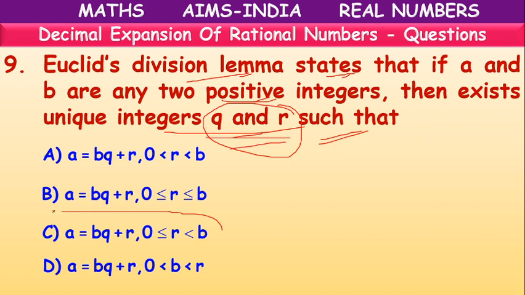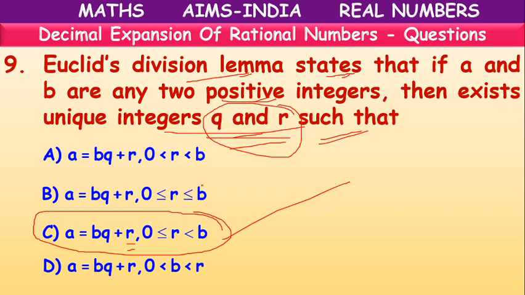C option: a equals bq plus r, where the remainder satisfies 0 less than or equal to r less than b. Means the remainder can be 0, or less than the divisor. Okay, C option.